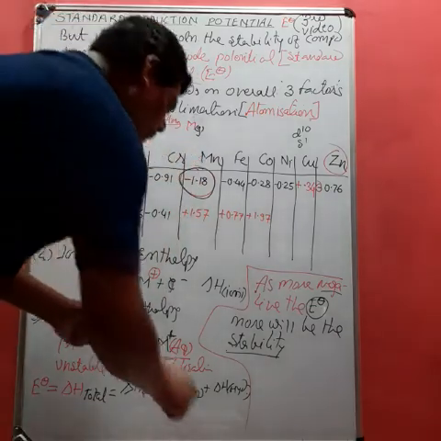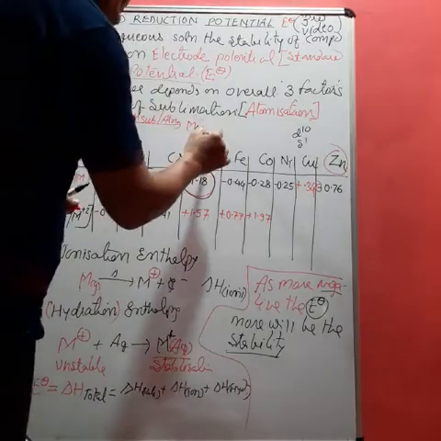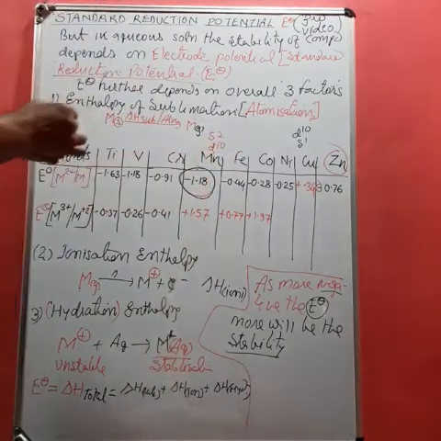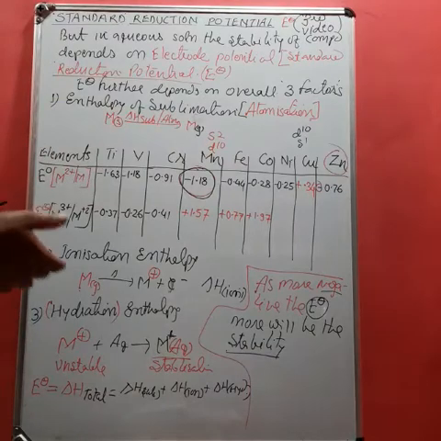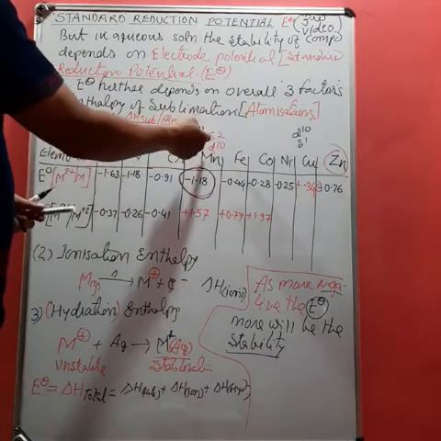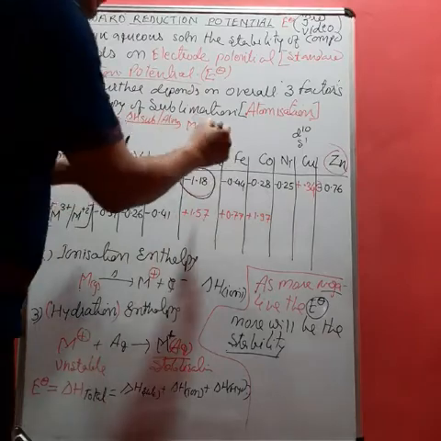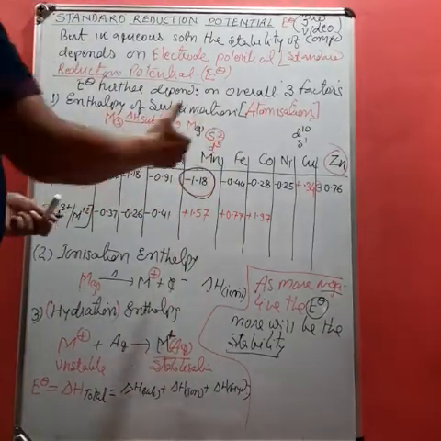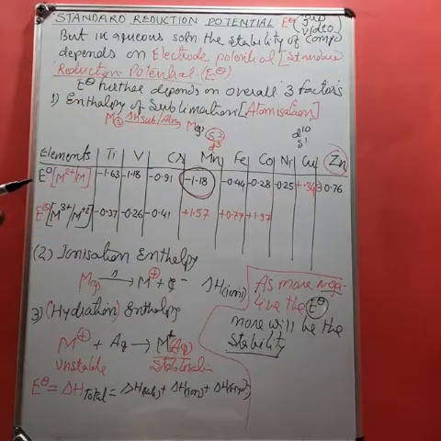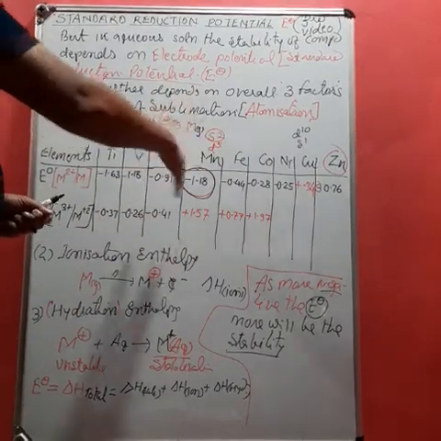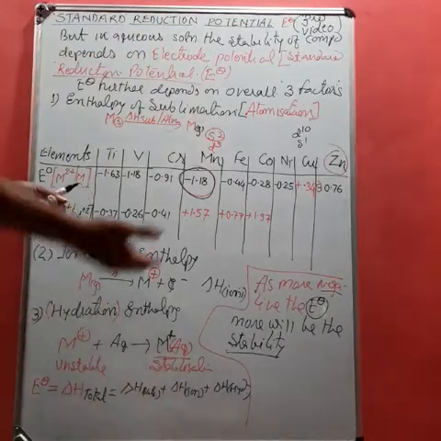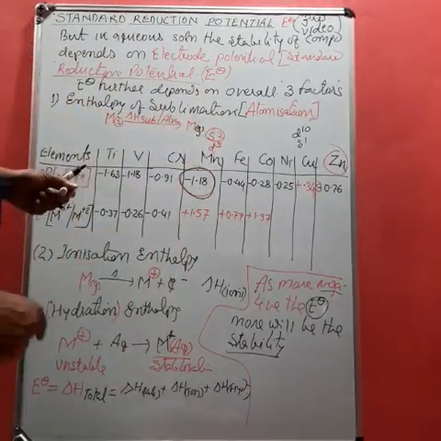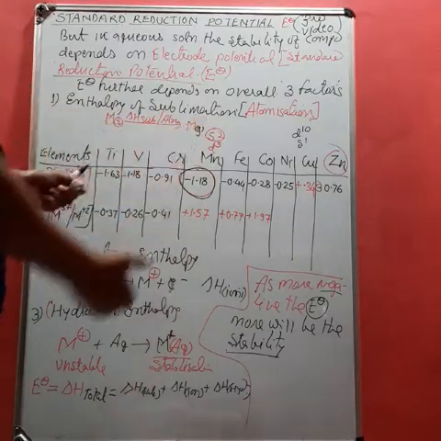Actually in case of Mn, its general configuration becomes what? S2 and D10. After removal of 2 electrons, D5. After removal of 2 electrons, the species acquires noble gas electronic configuration. That is, it becomes more stable.